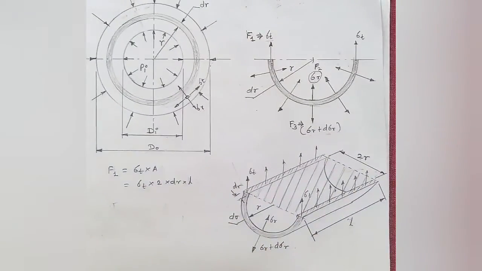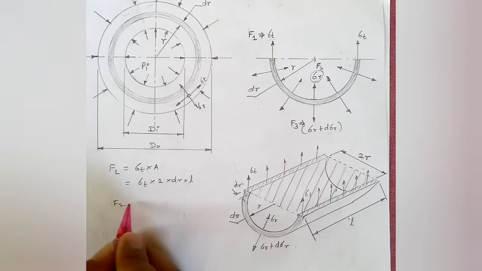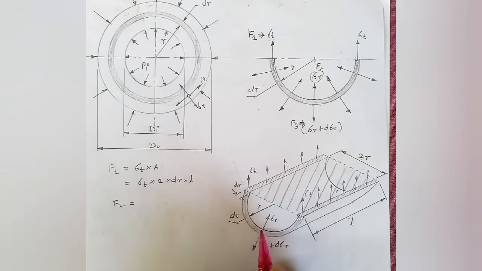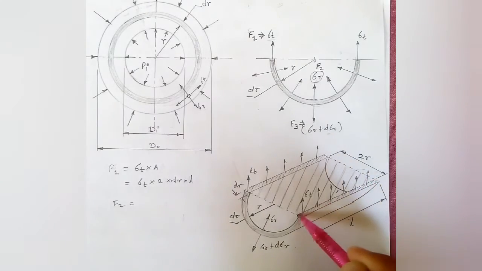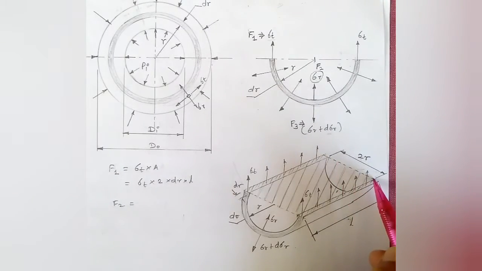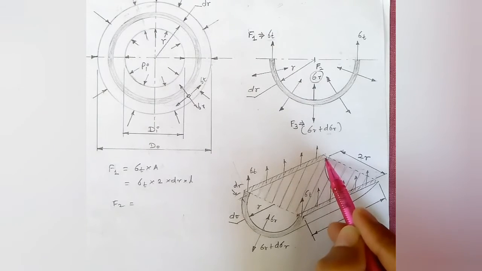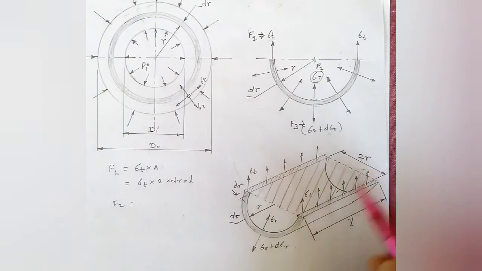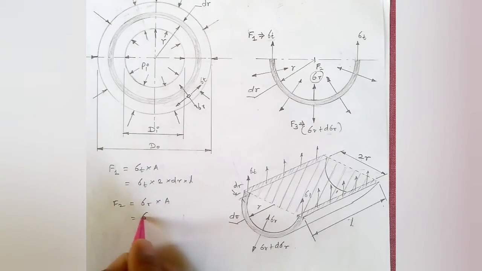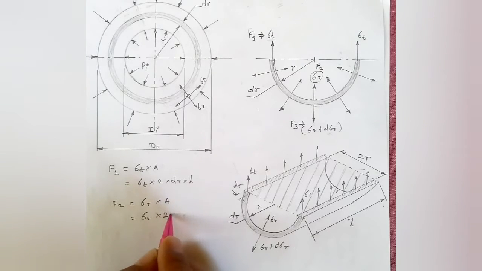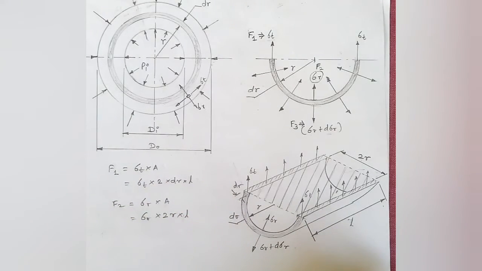Now, if we want to find out the force because of the radial stress acting at the inner surface of this ring element, the area which is normal to sigma r is shown by this shaded portion. This is a rectangle having width 2r, as sigma r is acting at the inner surface, and the length is L. So F2 is sigma r into area, that is, sigma r into 2r into L.